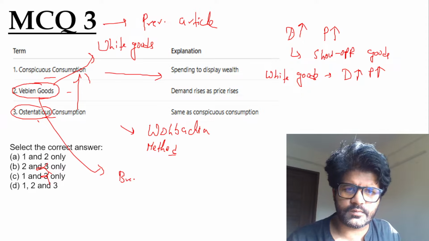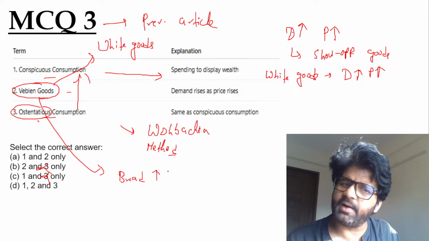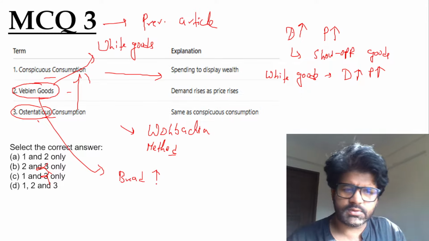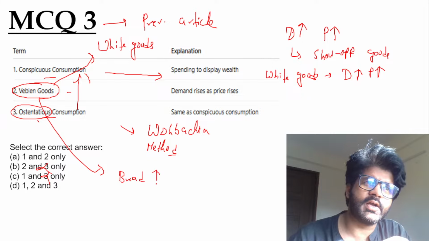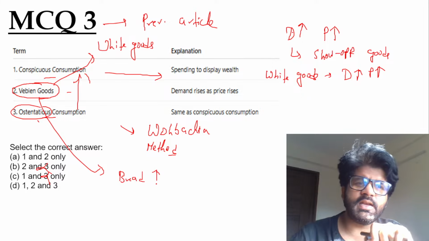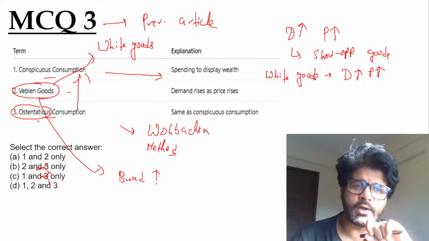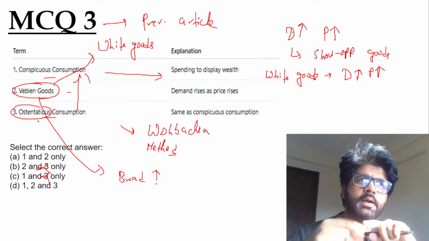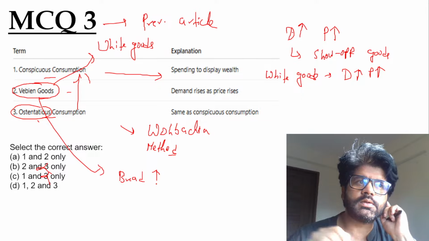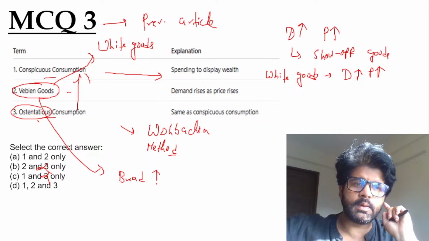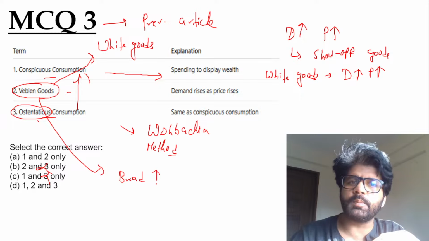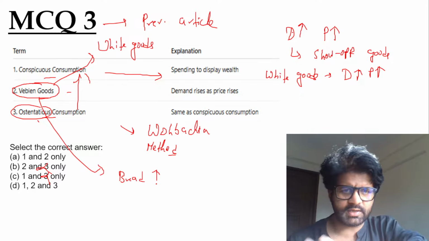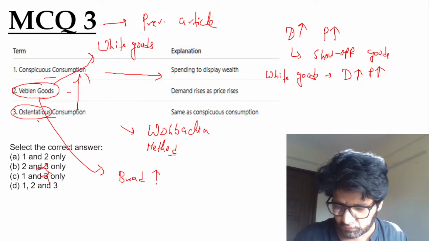Even the price of bread. If the price of bread rises, the demand will also rise. You know why? Because bread is anyway a very poor man's food, or potato. If the price of potato, bread etc. is rising, the alternatives are also rising at a higher pace. So poor people have no option but to consume these goods. Let's not go there. Just understand the basic rationale. What is the basic rationale of Veblen goods?